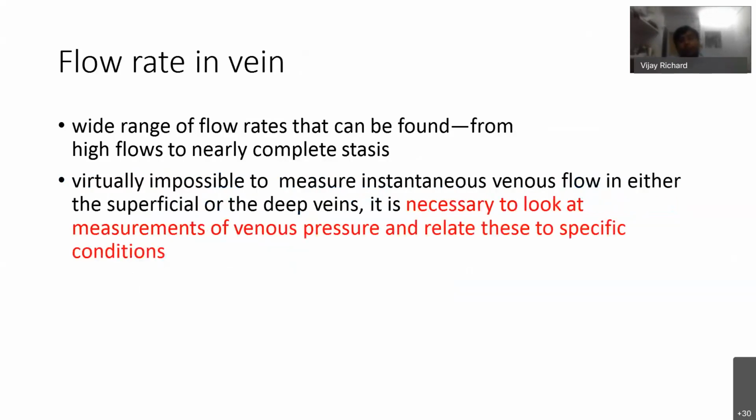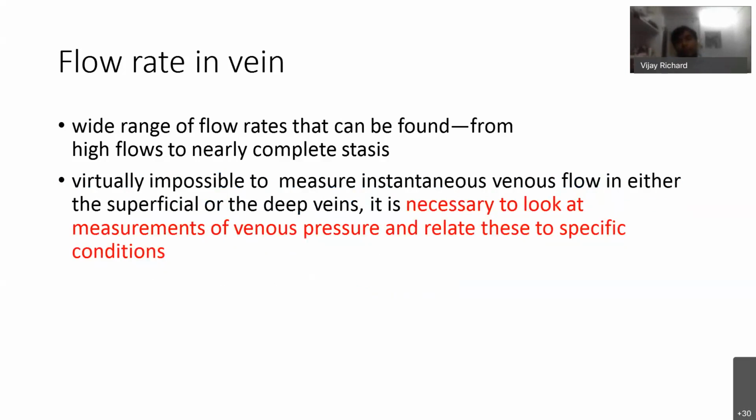The flow rate in veins is variable. It varies from high flow to near complete stasis. So to measure the flow state, we have to measure the venous pressure. This indirect measurement can only be done by measurement of venous pressure.